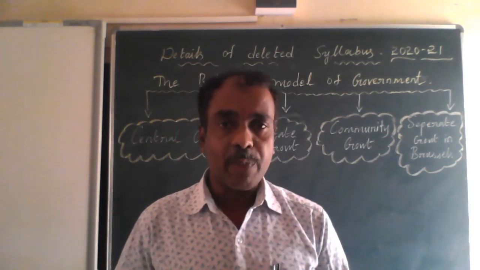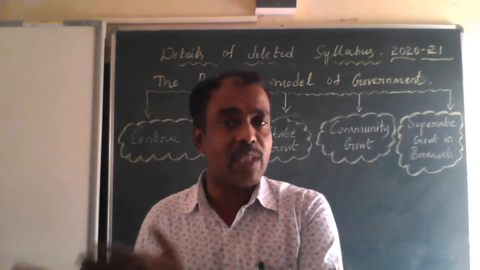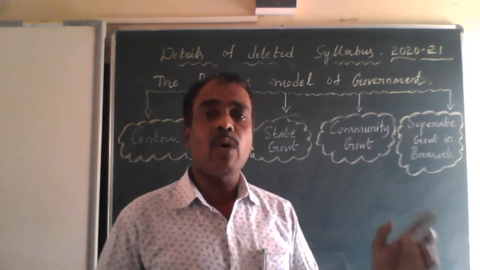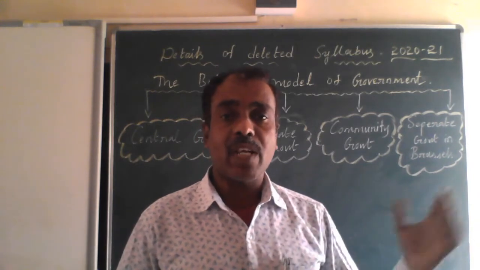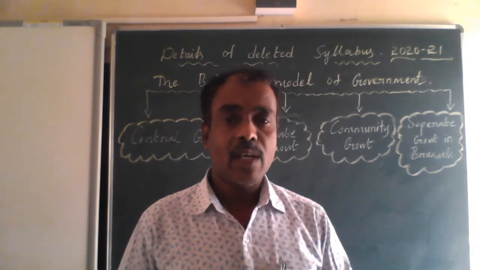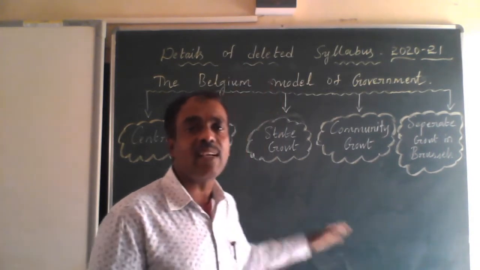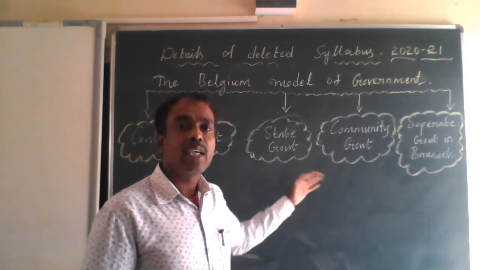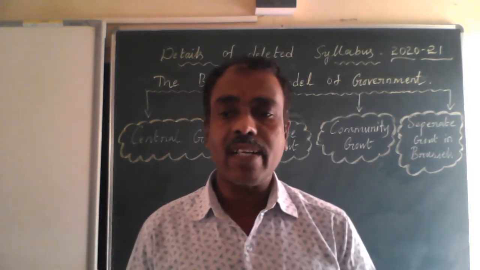When all the European countries came together as a union and formed the European Union, Brussels was chosen as the headquarters of the European Union, and that shows the significance of the Belgium model of government. In all other democratic countries, we cannot see a system like this. It is innovative and a model for other democratic countries.